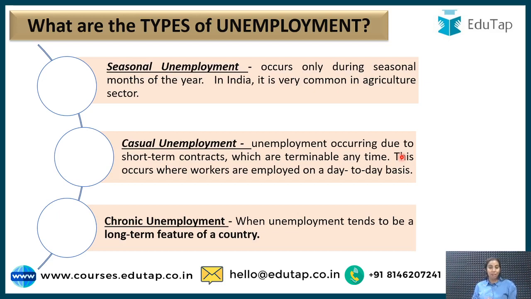And last, very serious, we do not want such a type of unemployment, that is chronic unemployment, when unemployment tends to be a long-term feature of a country or an economy. This usually happens in developing nations or even those not yet developing, because unemployment has then become a part of your economy. This will be chronic unemployment, right? I hope you could understand all the different types of unemployment we have studied: voluntary, involuntary, and then different types of unemployment under involuntary.